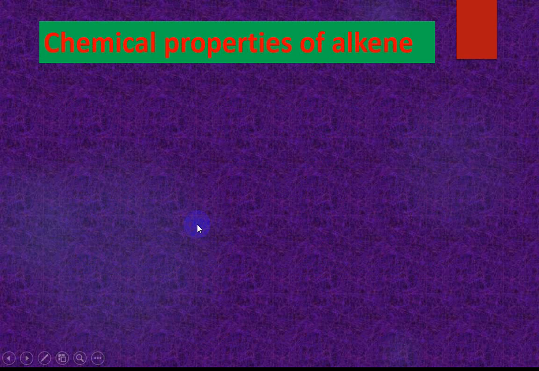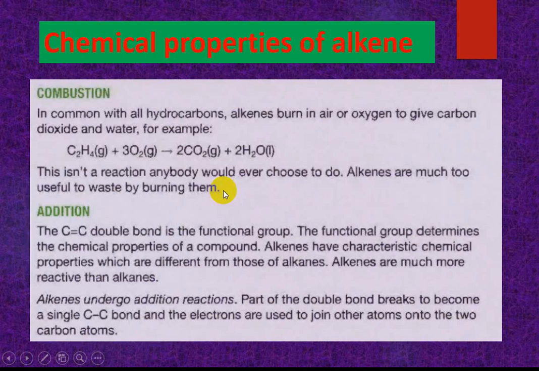Chemical properties of alkenes. First, the combustion reaction, which means reaction with oxygen. In complete combustion, two products are formed, carbon dioxide and water. Alkenes burn in air or oxygen to give carbon dioxide and water. But alkenes are much too useful to waste by burning them.